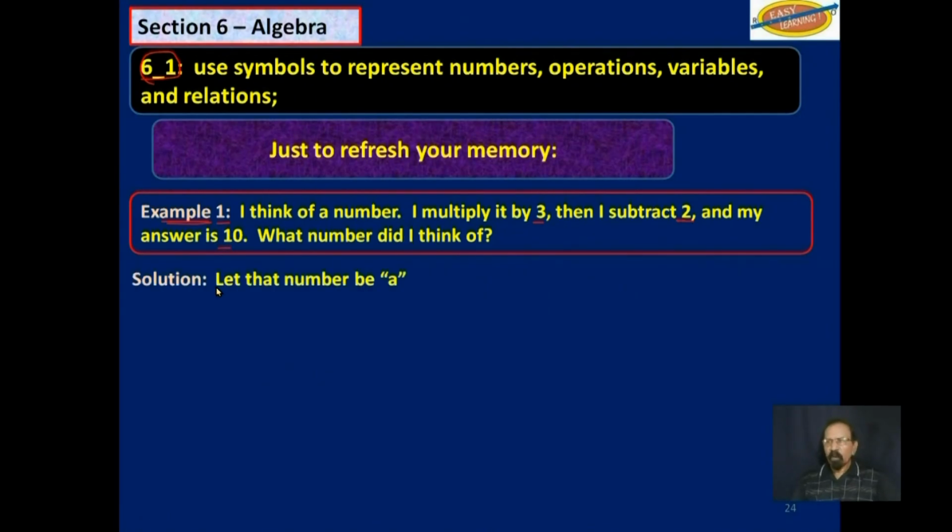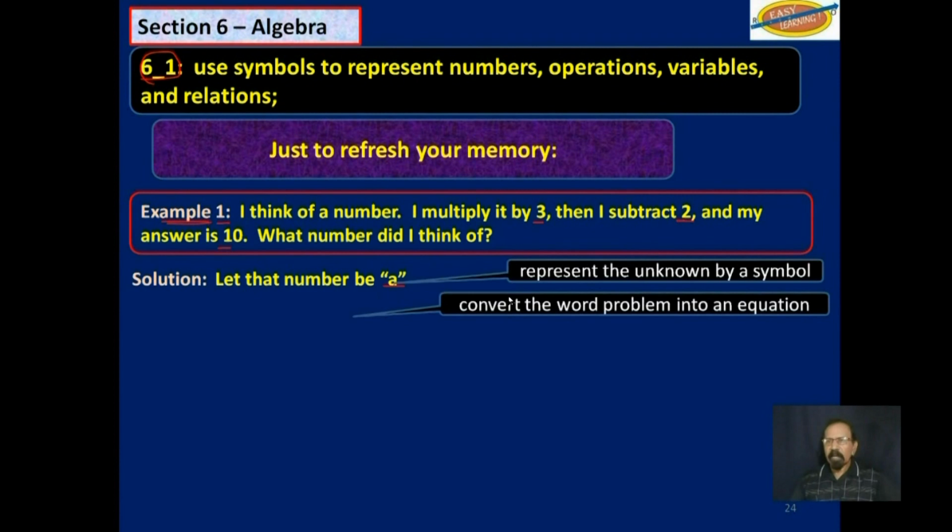So first of all, we will let the number be a, represent the unknown by a symbol. Then we will convert the word problem into an equation. So a is multiplied by 3, and from that, 2 is subtracted, and we get 10. So that is the equation. a multiplied by 3 minus 2 is equal to 10.